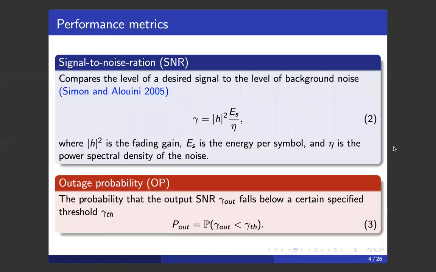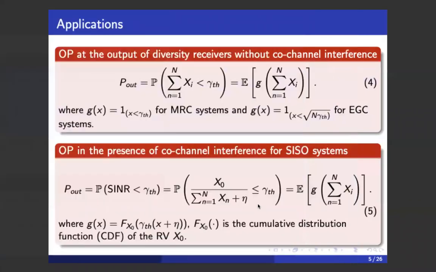So first, let's introduce our quantity of interest, which is the outage probability. It's the probability that the SNR falls below a certain specified threshold. This probability is generally very small, so it's considered a rare event probability.